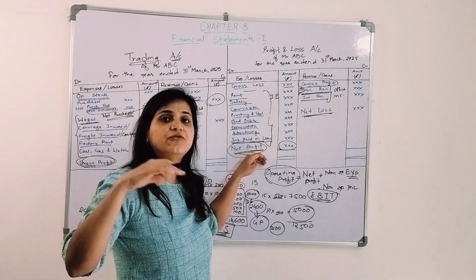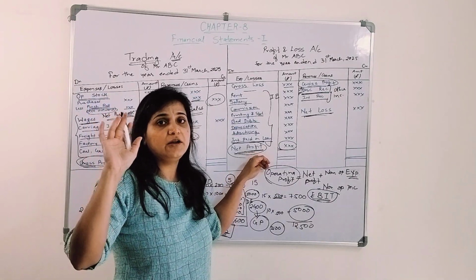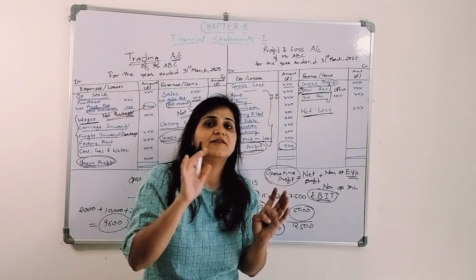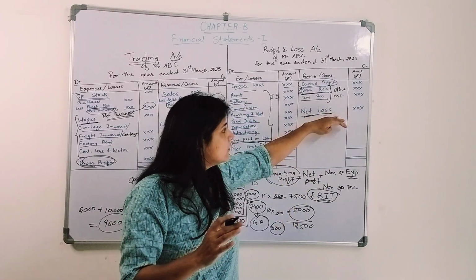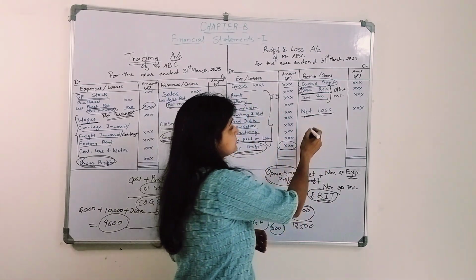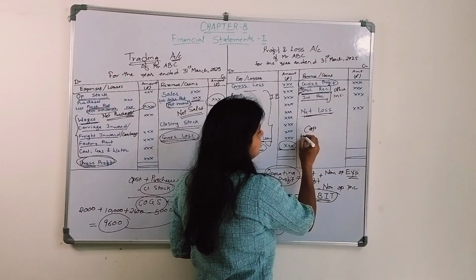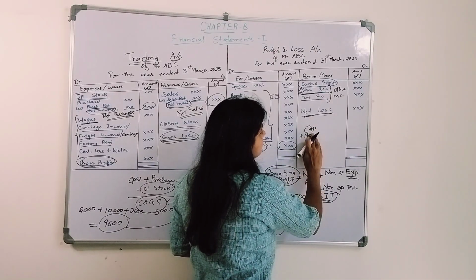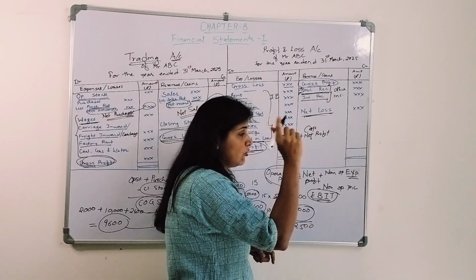So where will this profit get transferred? It will be added to the capital of the owner. Now the organization is liable to pay this profit amount, or if a loss has been sustained, they have to reduce the capital amount. So the net profit will form a part of the owner's capital.